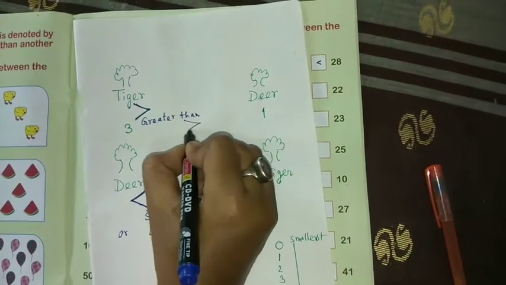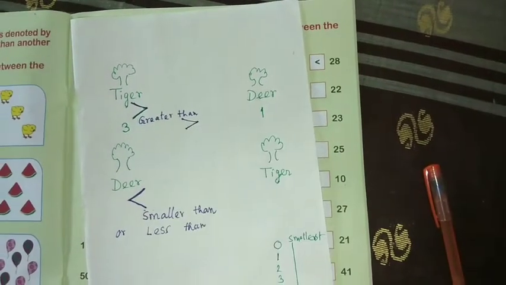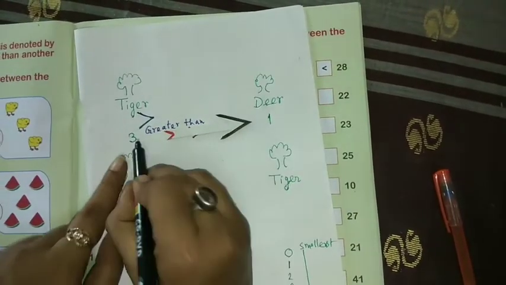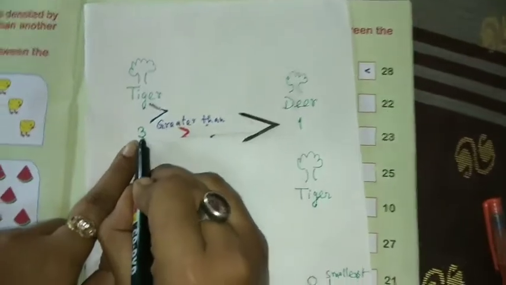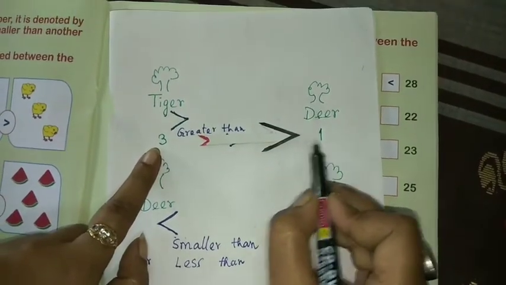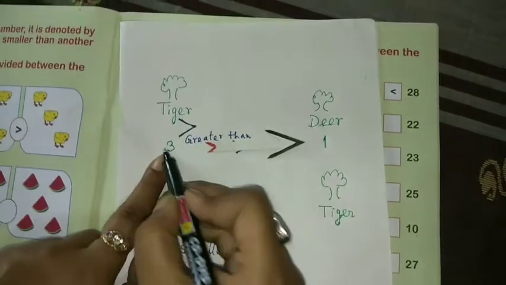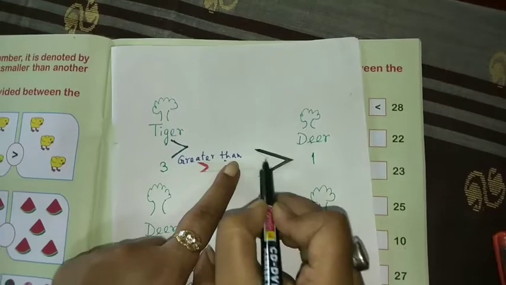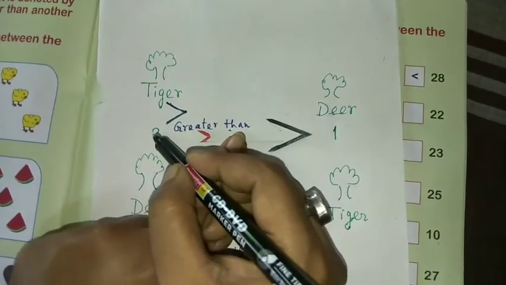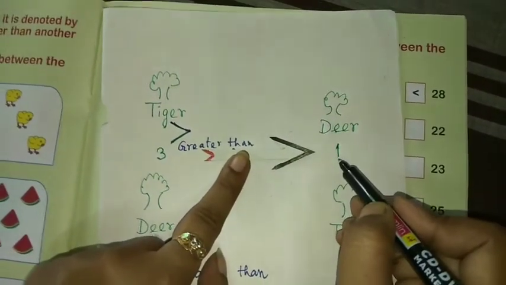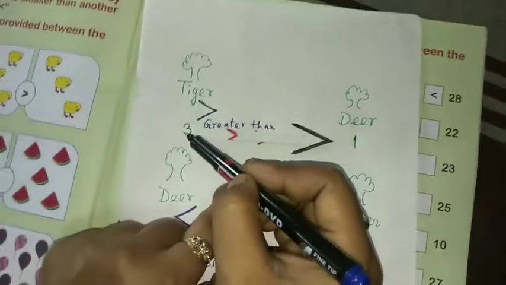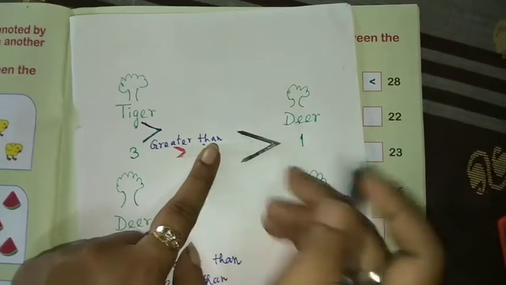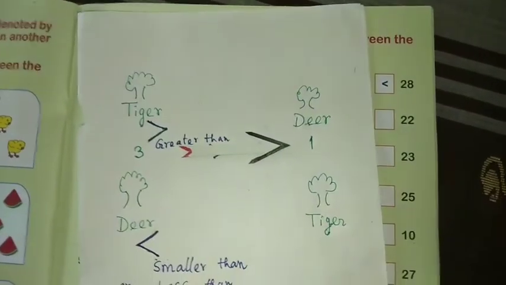Yes, this arrow, because 3 is big and 1 is small. 3 is greater than 1. That time the arrow's face is like this. 3 is the big number and 1 is the small number, so the arrow's face is moving towards the 1.